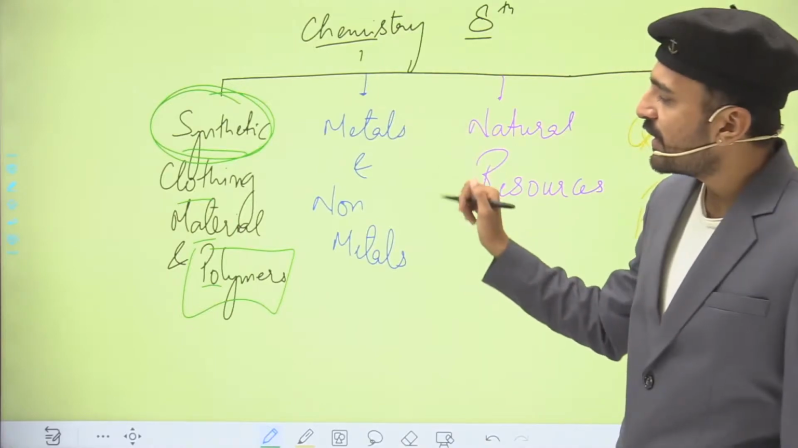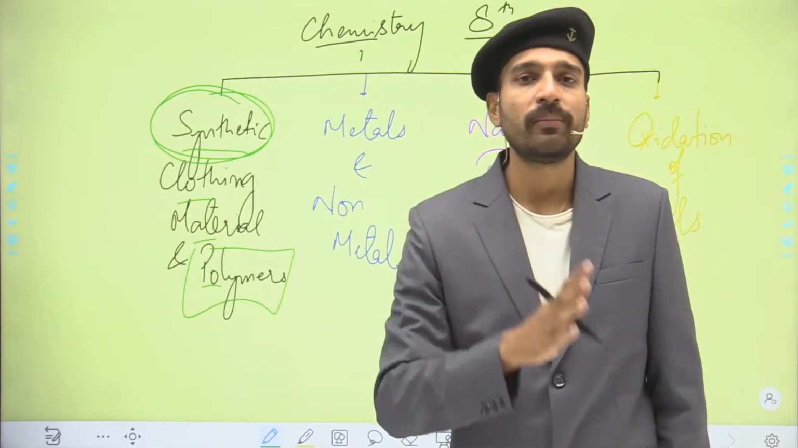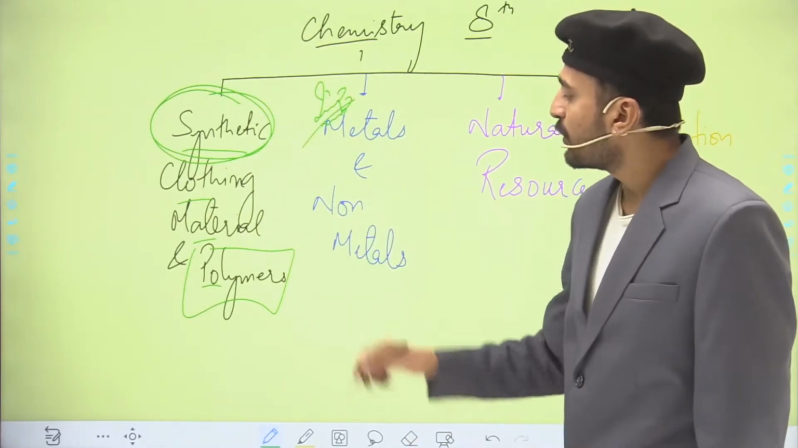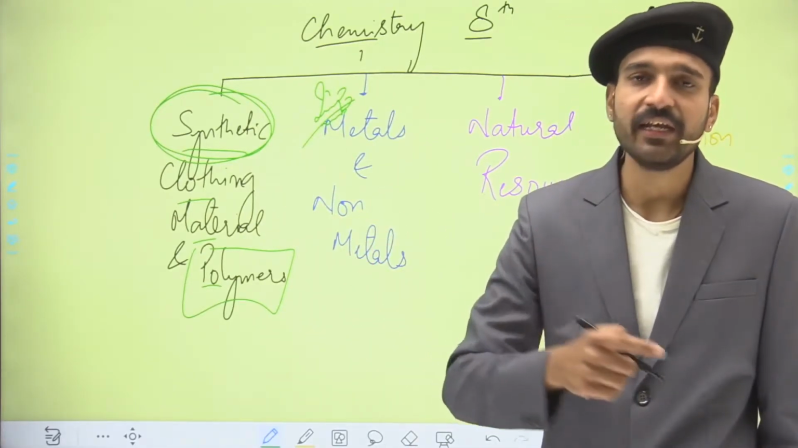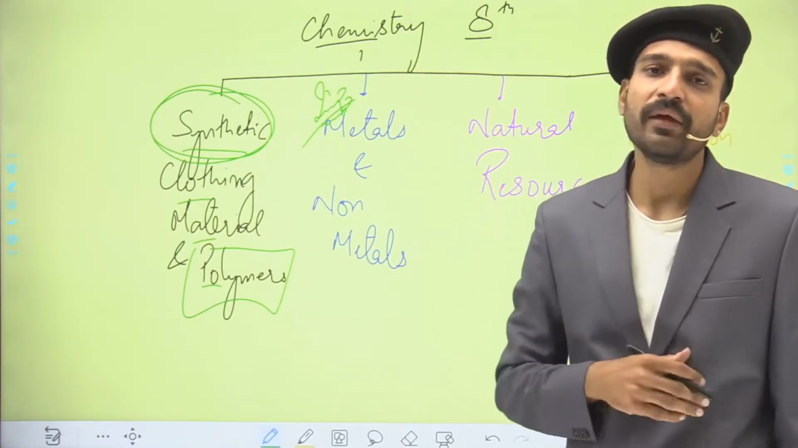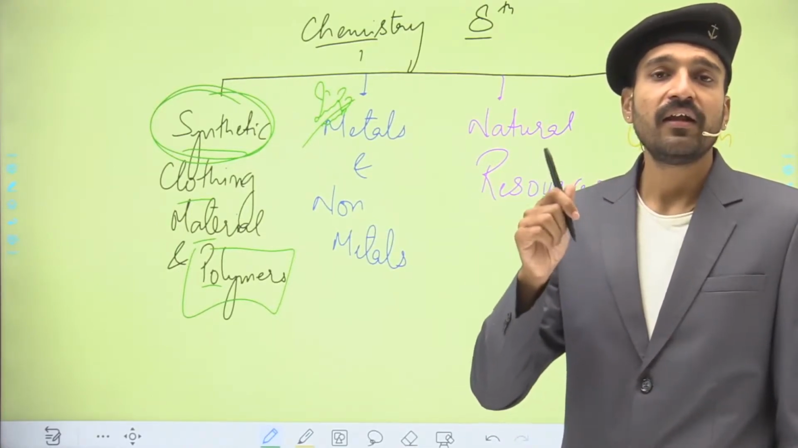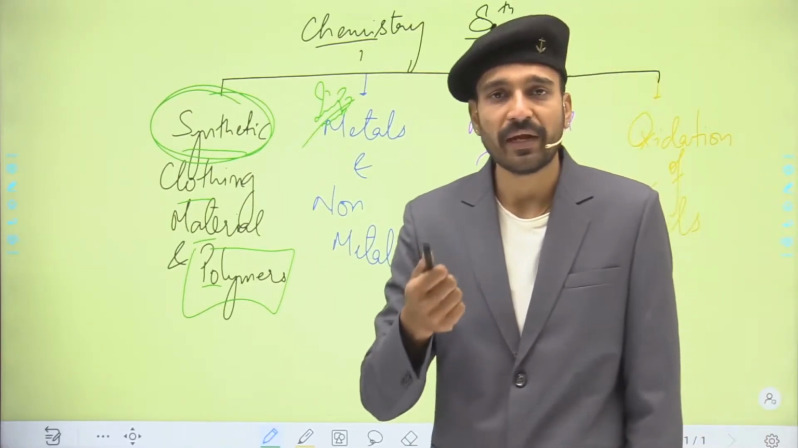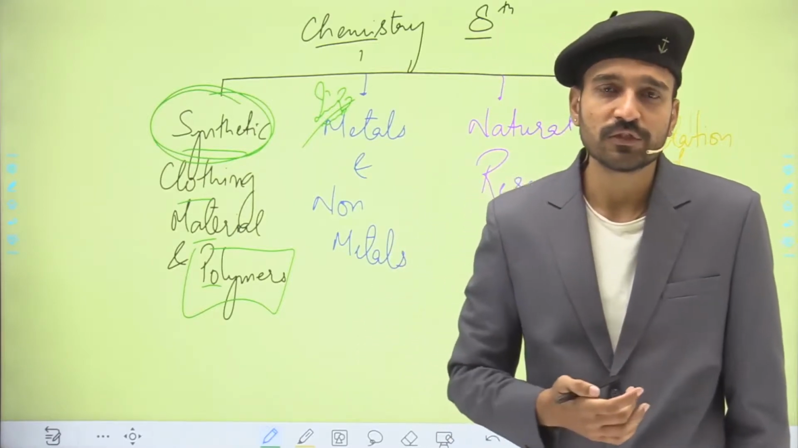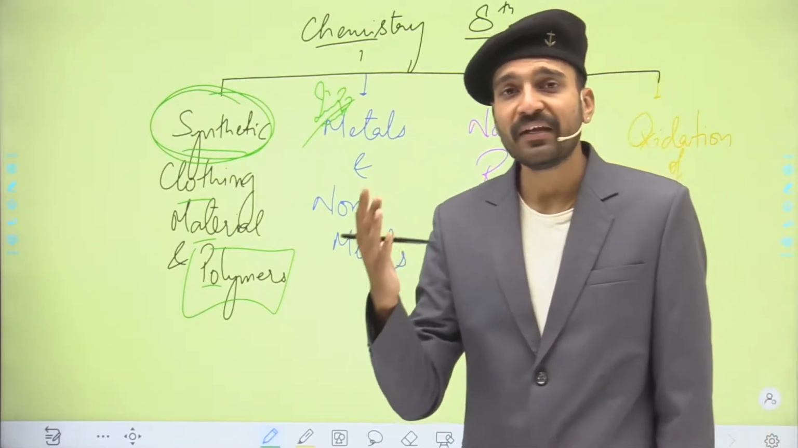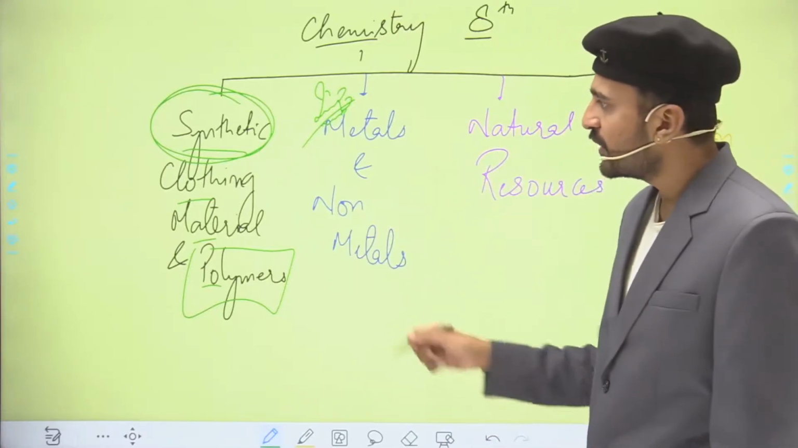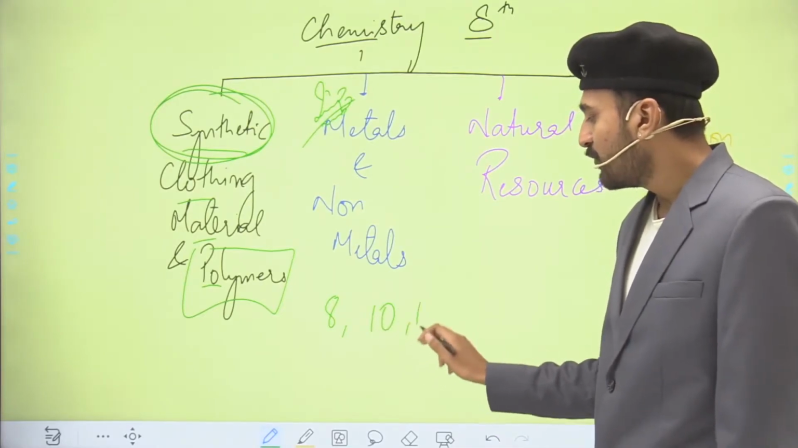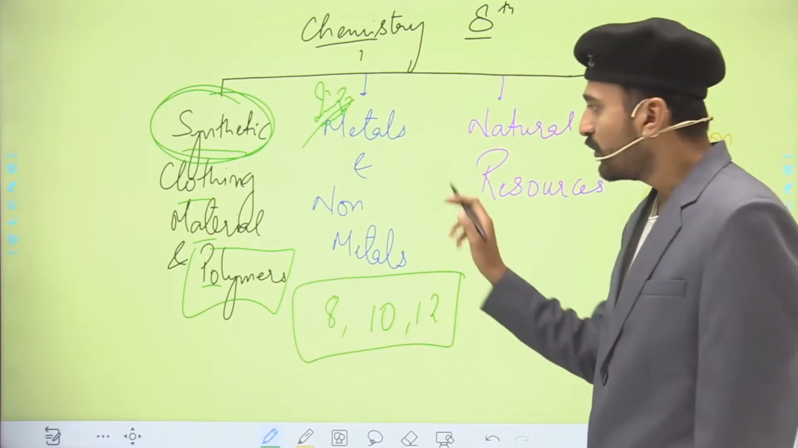Now talking about the metals and non-metals, students, this is a very important chapter in your class 8, because this chapter is going to extend in your class 10th with the same name, metals and non-metals, while in class 12th the name changes to the isolation of the metals, that is simply the principles of isolation of metals, where you are going to see the metallurgy in detail. So students, this is going to make your base in class 8th for class 10th and for class 12th. So we have to read this chapter very carefully.